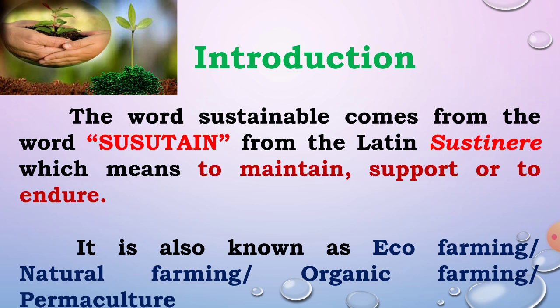To maintain the fertility of soil, the long term fertility of soil, that is called sustainable agriculture.